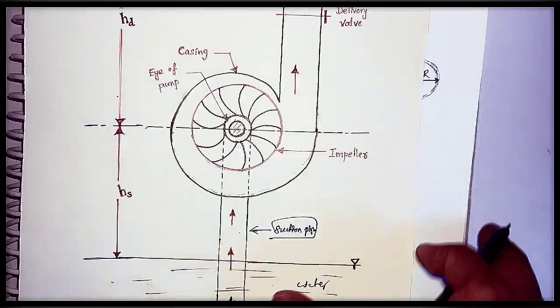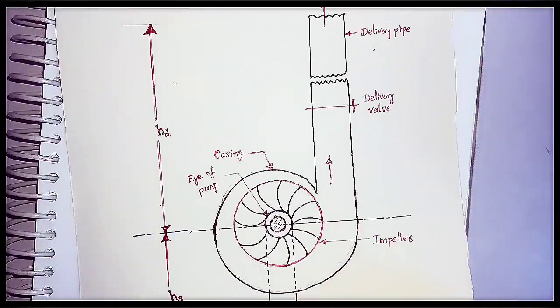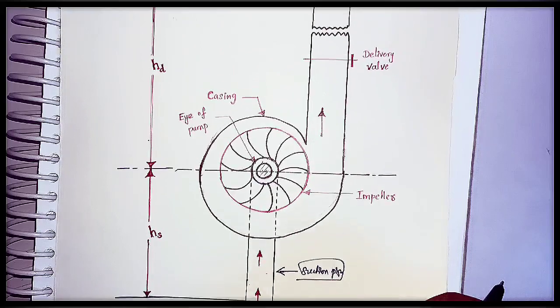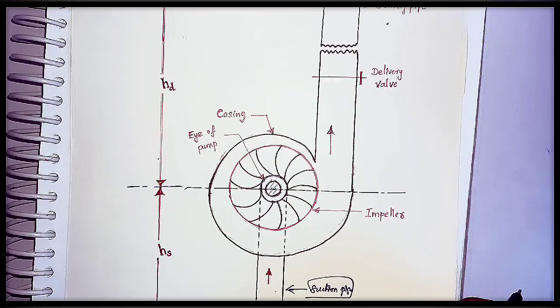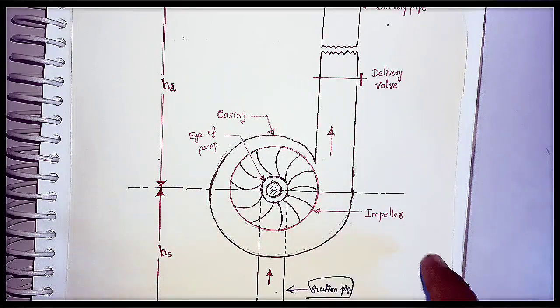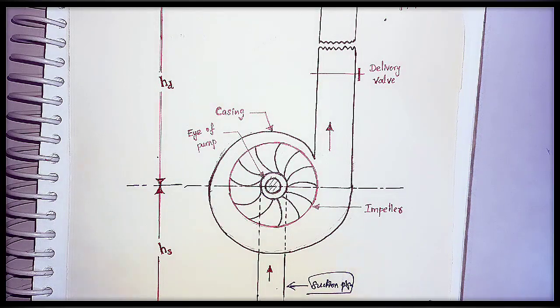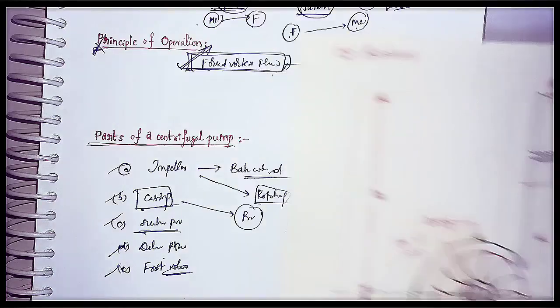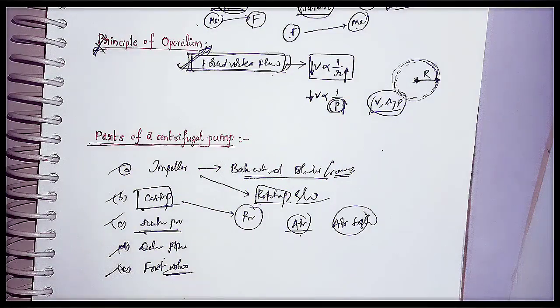These are the total parts of the centrifugal pump. Sometimes they will ask what is the rotating part of this centrifugal pump, that is the impeller. They will ask like casing, impeller, like this they will ask questions. If we see, there are different types of casings in centrifugal pumps.